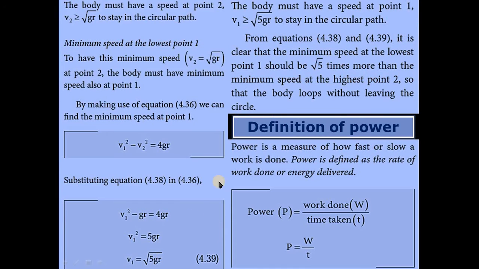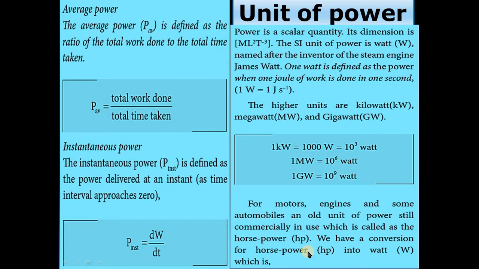Once again, what is meant by the definition of power? Power is defined as the rate of work done or energy delivered. Power P is equal to work done W divided by time taken T. The next is average power. Average power is defined as the ratio of the total work done to the total time taken.